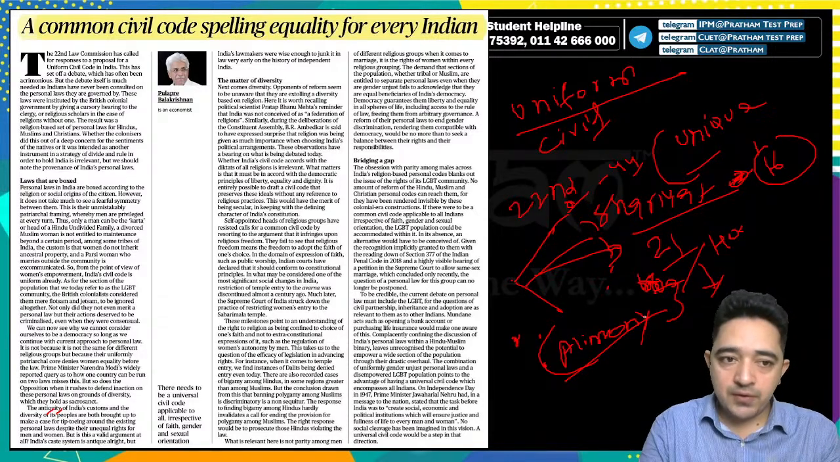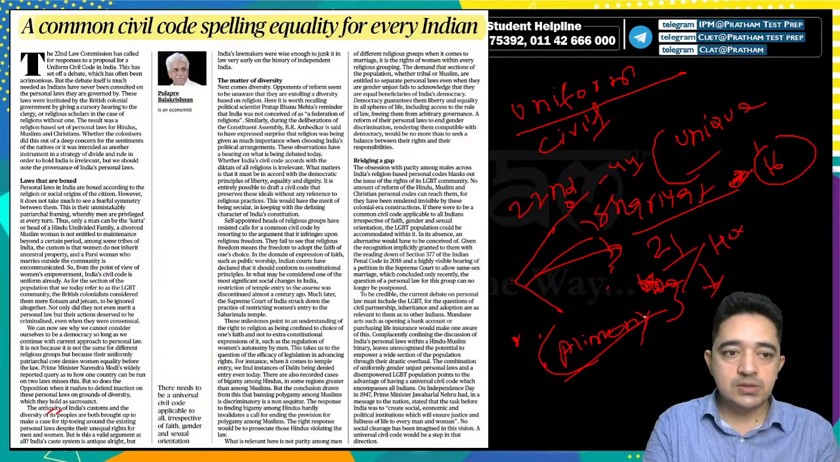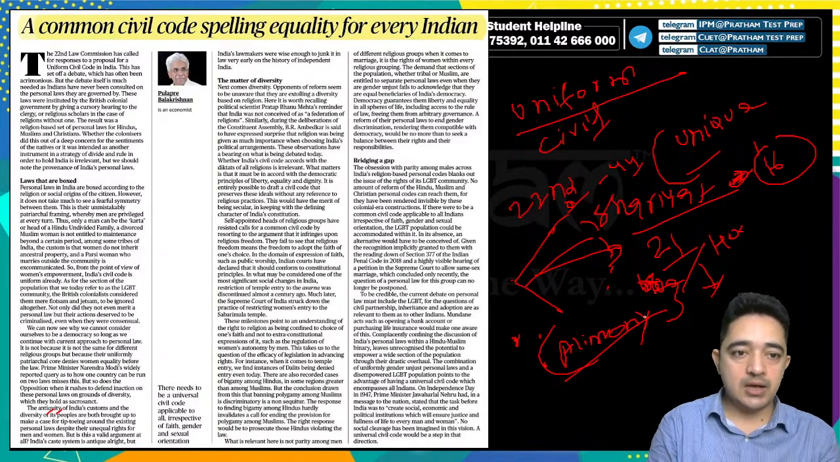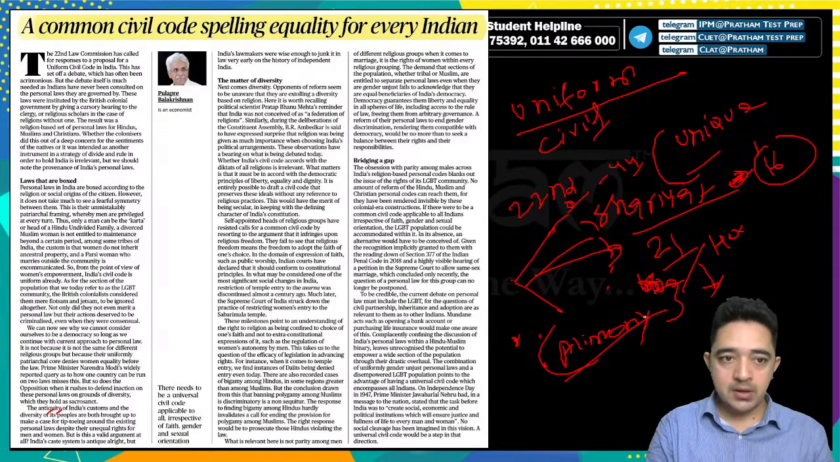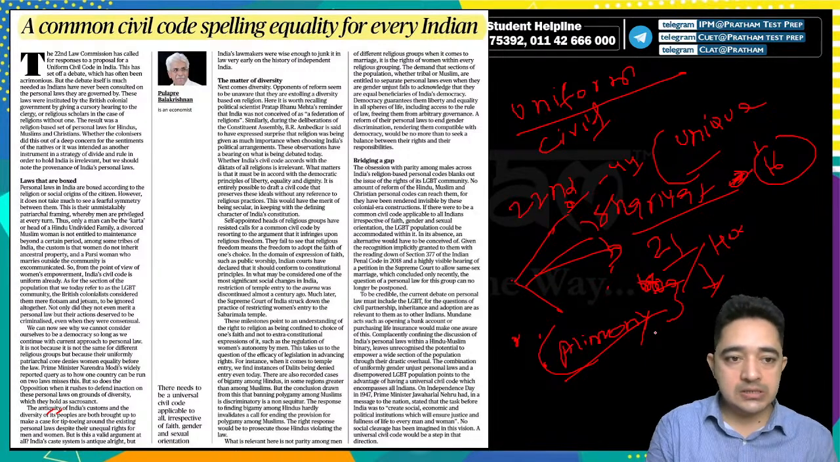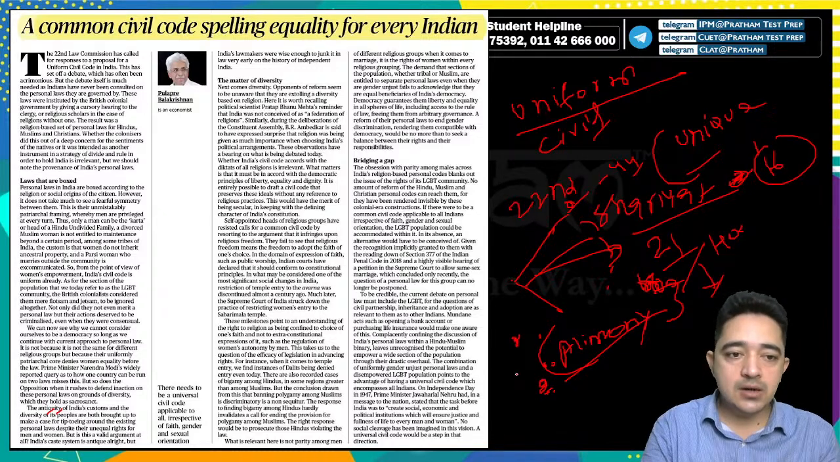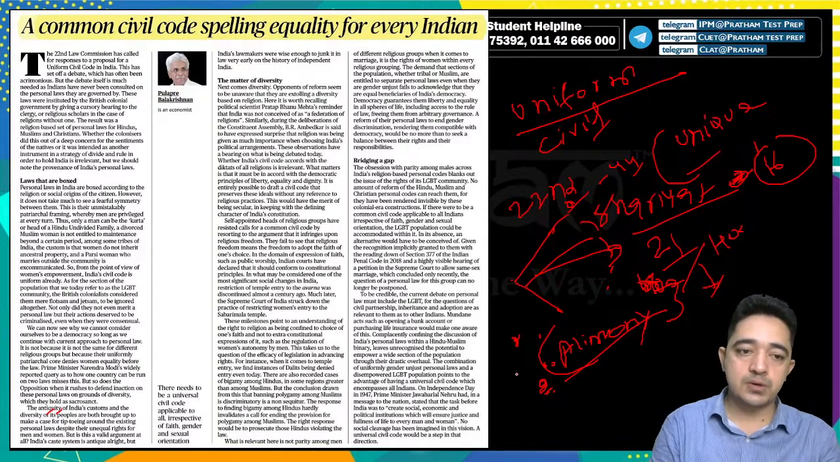So, from the point of view of women's empowerment, India's civil code is uniform already. And as for the section of the population that today we refer to as the LGBT community, the British colonists considered them something that could be ignored altogether. We can say that not only did they not merit personal laws, but their actions deserved to be criminalized. So we can now see why we cannot consider ourselves a democracy so long as we continue with the current approach to personal laws.